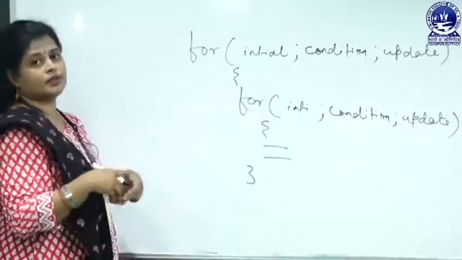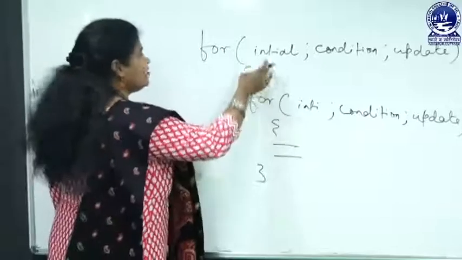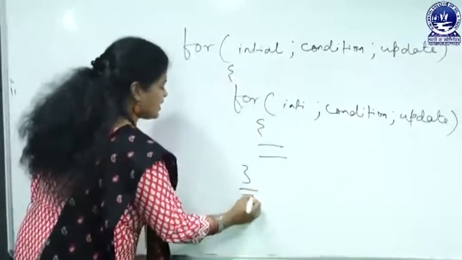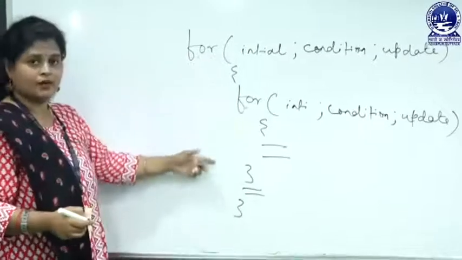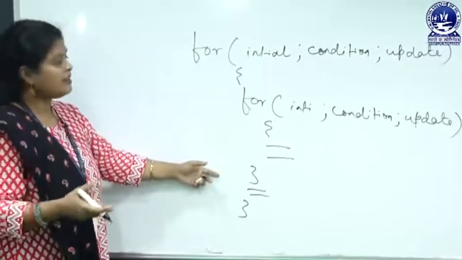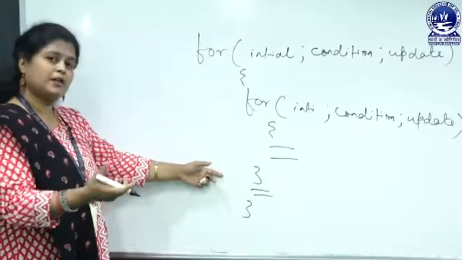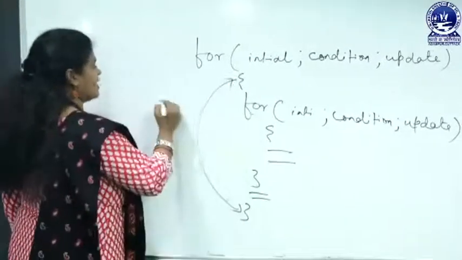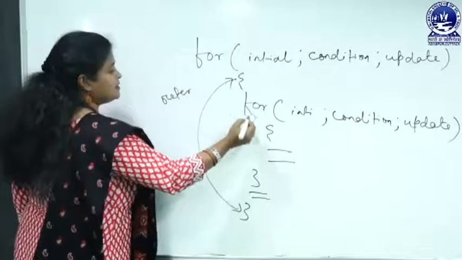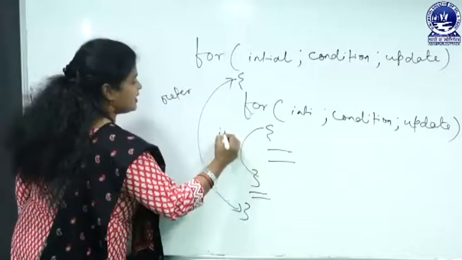If you want to use some extra statement for this for loop, you may write the statement here, then closing brace. Here we are using two for loops in a nested way, and this type of structure is also popular in programming. This is called the outer for loop, and this one is called the inner for loop.